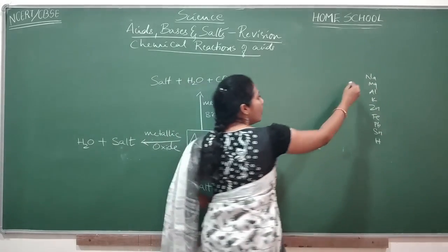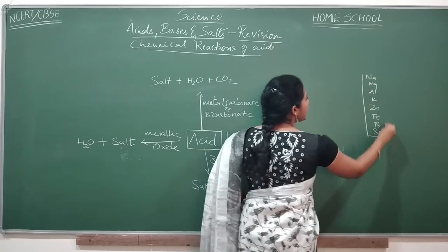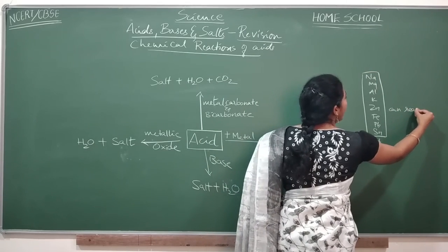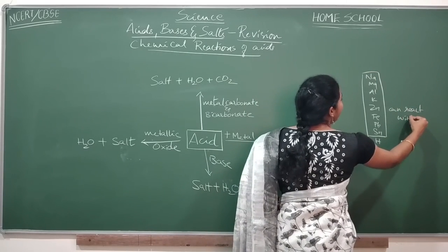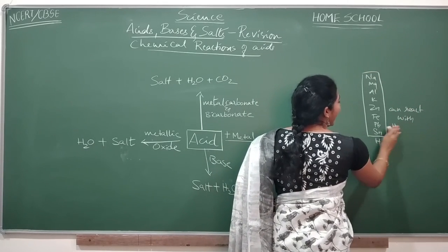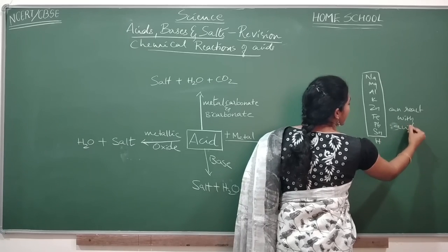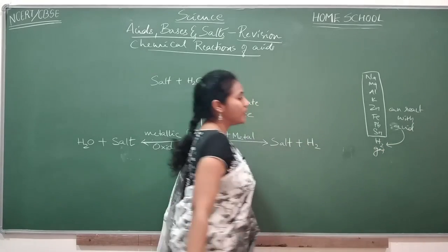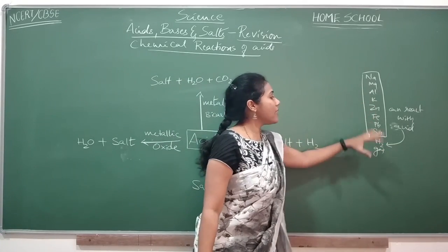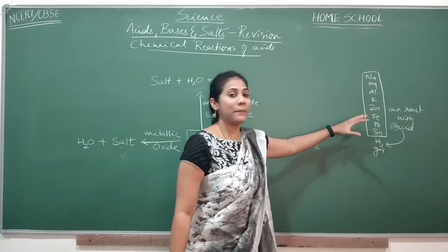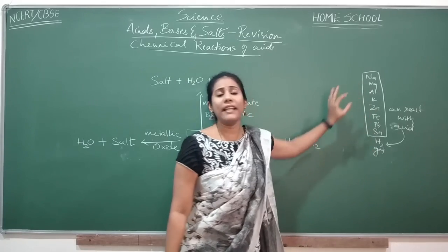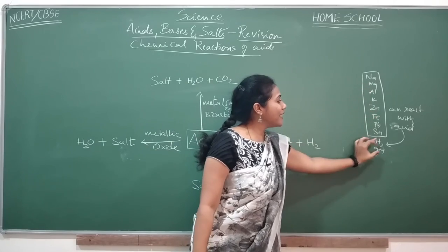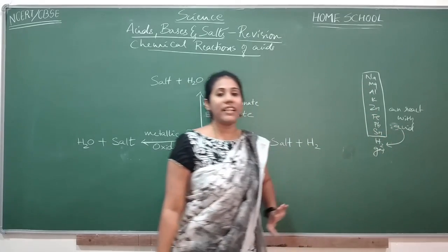So all these elements can react with acid to give hydrogen gas, to give H2 gas. Clear everybody? Because all these elements are placed above hydrogen. That means they are more reactive than hydrogen. So these elements only can react with acid to give hydrogen gas.